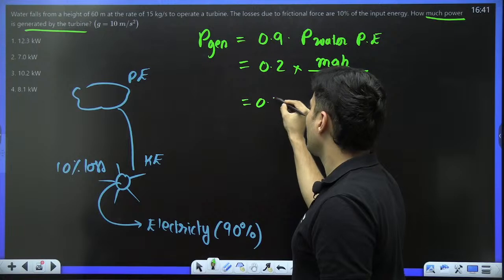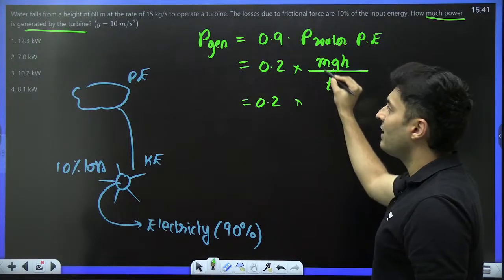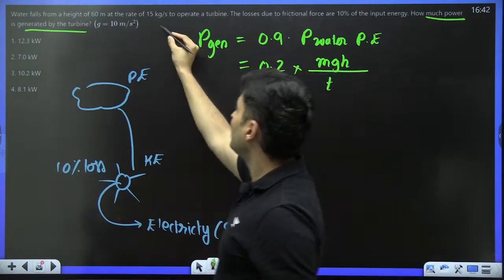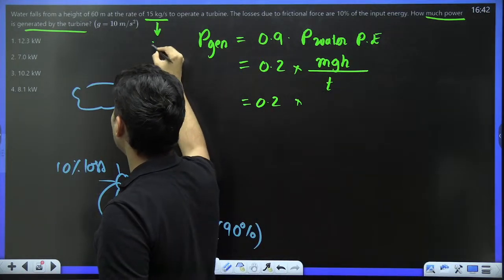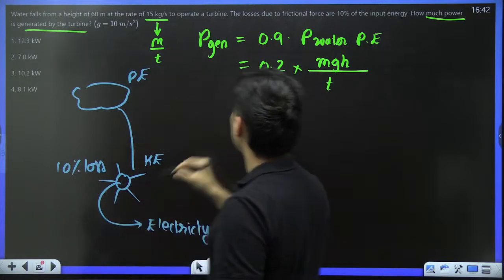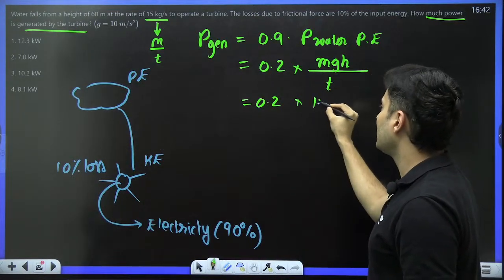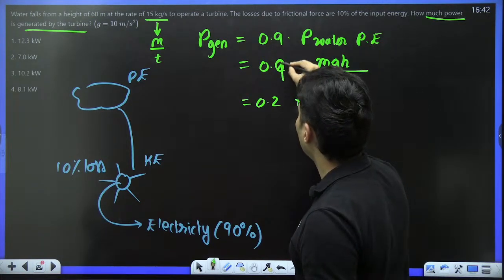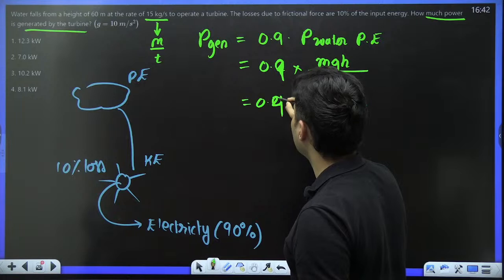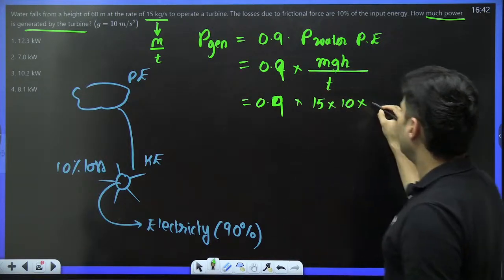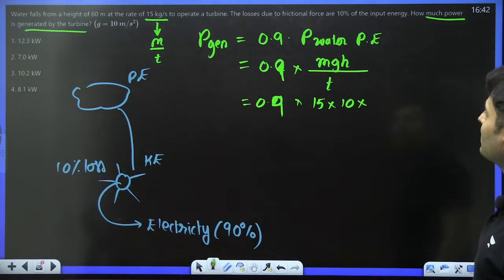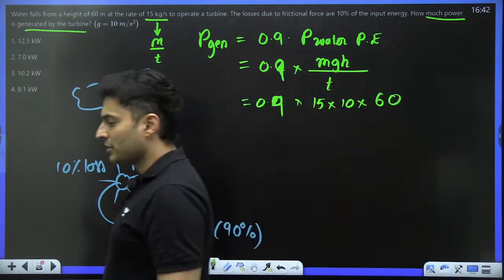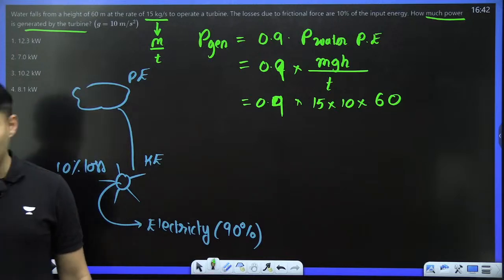Now that power, I can write it as the potential energy mgh divided by the time taken. Now if you notice over here, I already know the value of m by t, which is mass per unit time. It's clearly mentioned as 15 kg per second. So strictly speaking, this is m by t. So instead of m by t, I write it as 15. G is basically 10. Oh, sorry, this was 0.9. I don't know why it became 0.2. That was a silly mistake. And into, what is it? Height. What is the height given? Height is basically given as 60. Is that right, my dear warriors? Perfect.